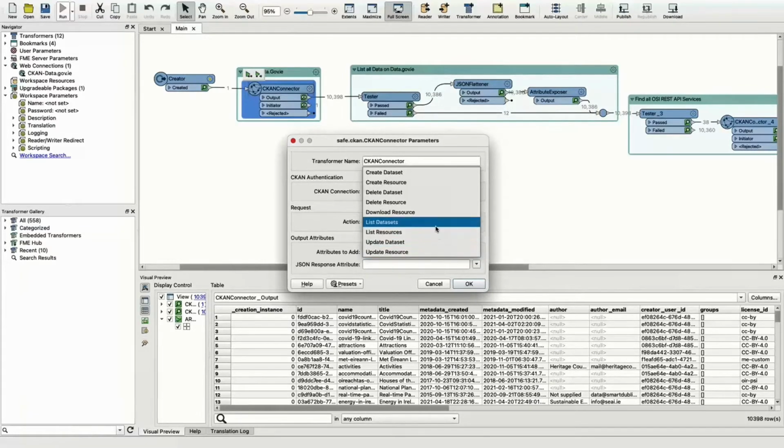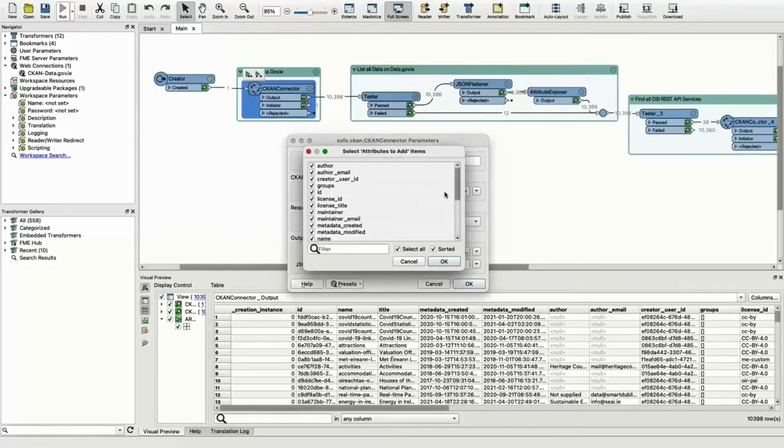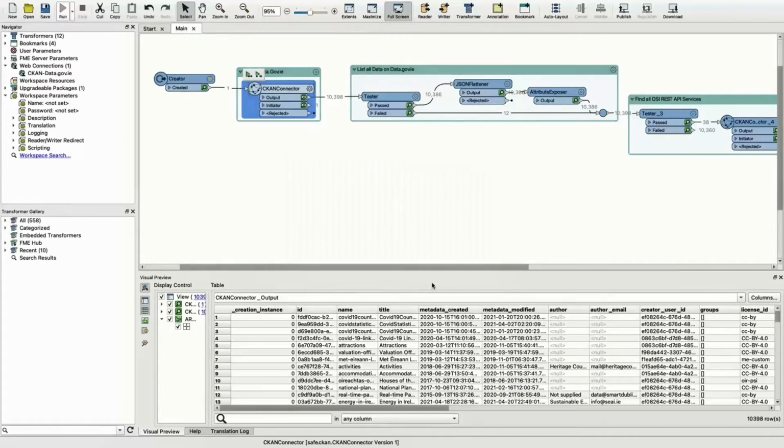So if I need to upload my data, and we've had this with a couple of customers in the past, they want to push new data sets up as part of their open data strategy to data.gov.ie, we can start to work with this transformer now to automate those processes. So we can build out our data set, we can upload it, keep it current.